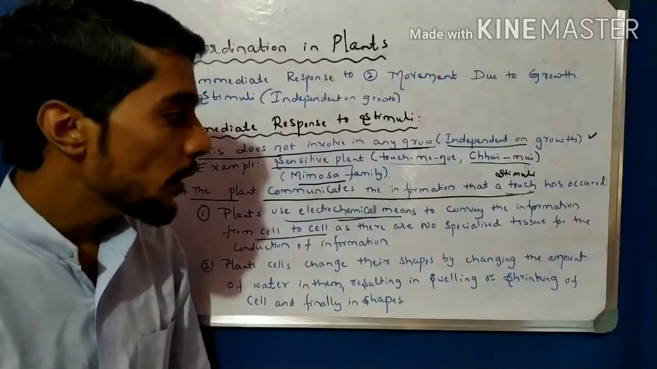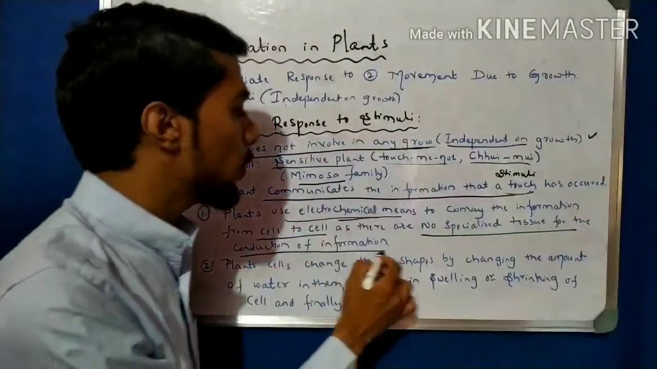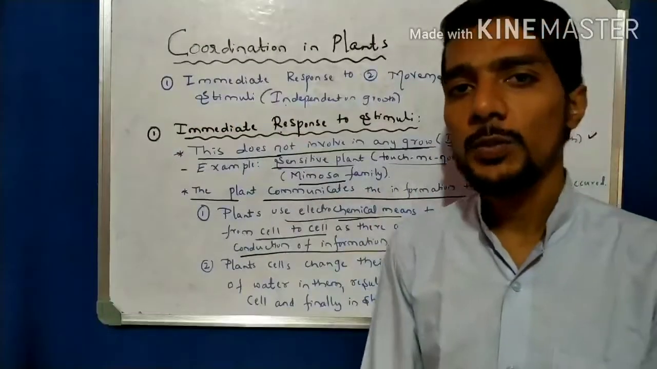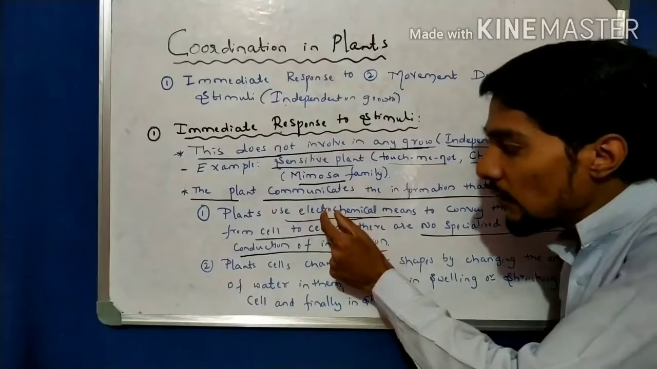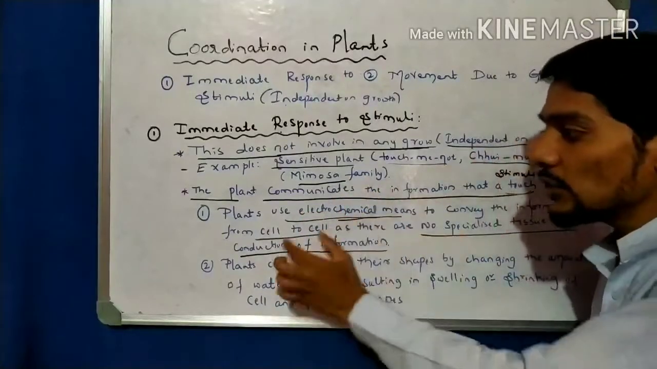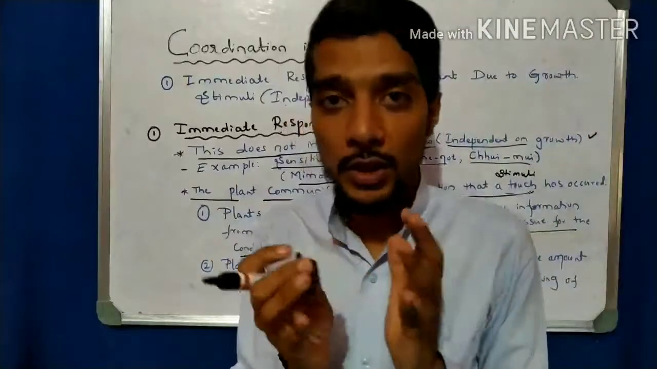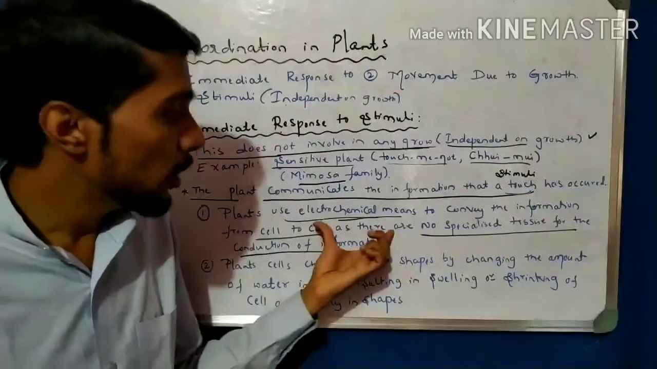Why cell to cell? Because there is no specialized tissue present to convey the information. There is no nervous system present, or any other type of tissue to conduct this information. So how does this information flow? By electrochemical means, cell to cell, it flows automatically. There is no bridge, no conduction tissue. That is why the electrochemical signals are passed cell to cell.